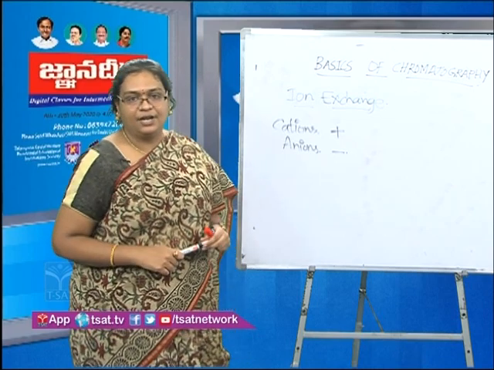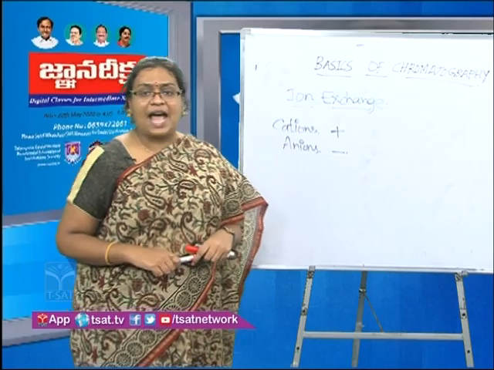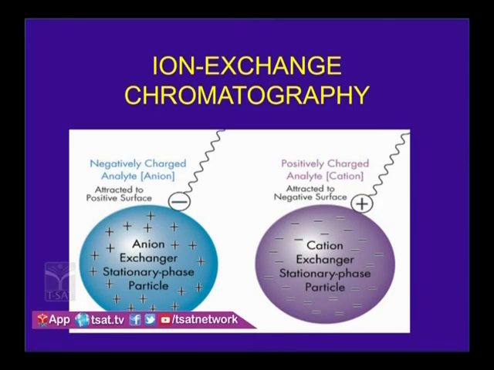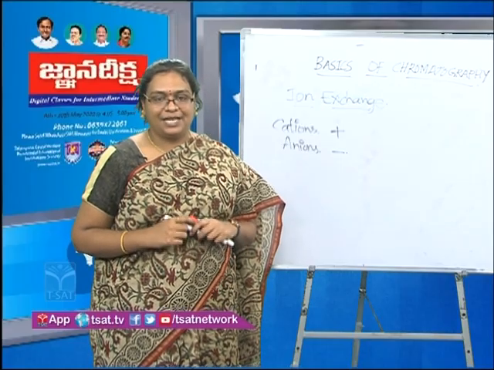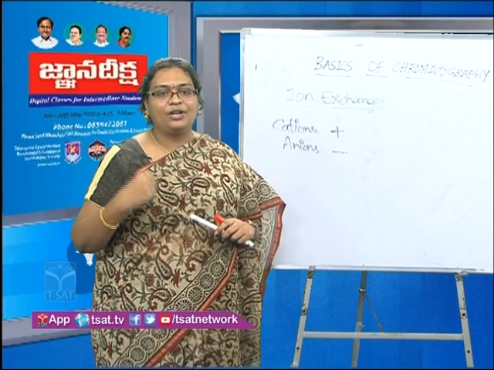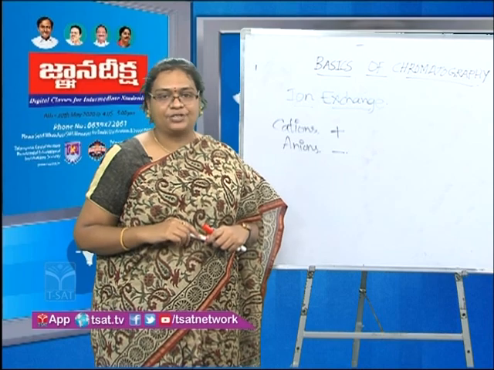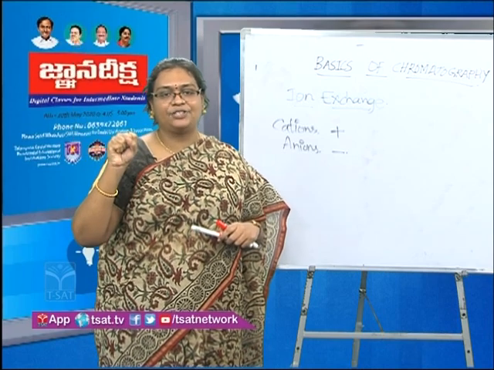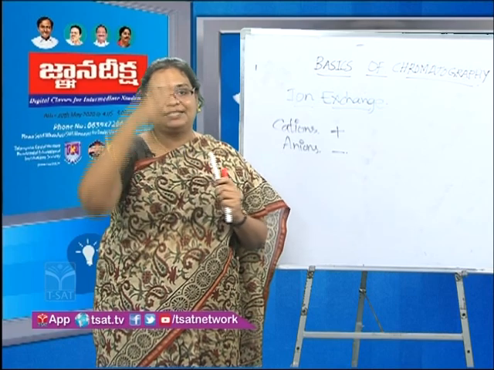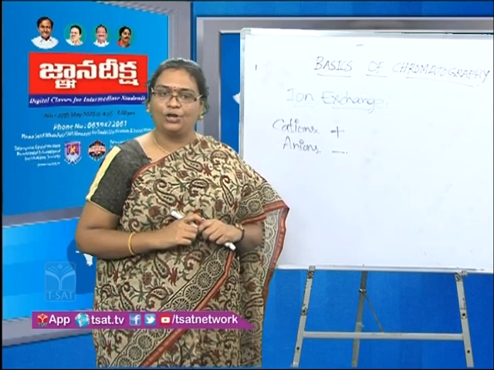Please look at this picture where we have shown the anion exchange stationary phase particle. Here we are trying to exchange the anions, and for exchanging anions, which are negatively charged, what should be the charge? It should be positively charged, is it not? Like charges always repel, whereas opposite charges attract. Thereby, for an anionic exchange resin we need the positively charged ones, and they catch the negatively charged ion and retain it, whereas the positively charged ions will be eluted out of the column.